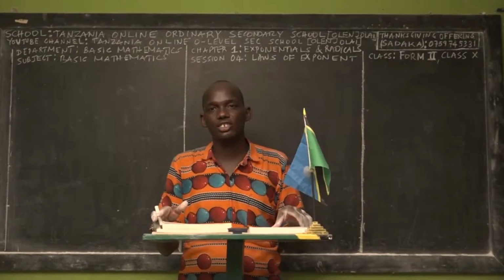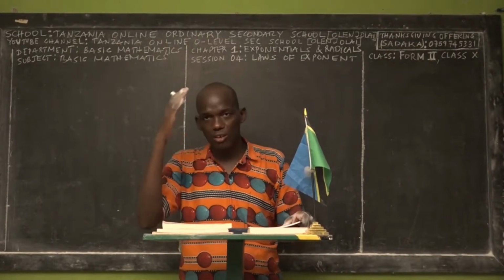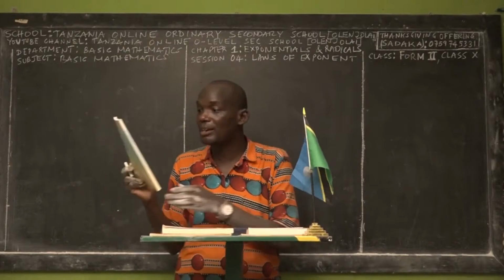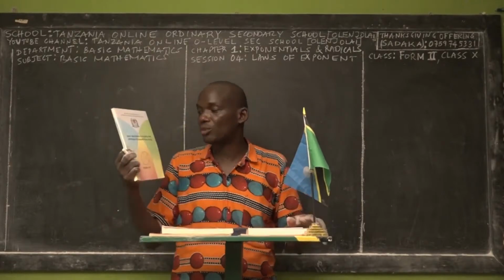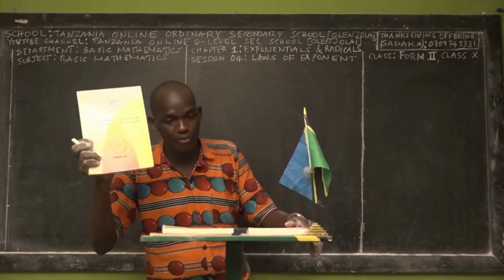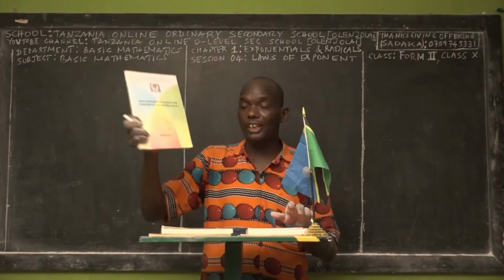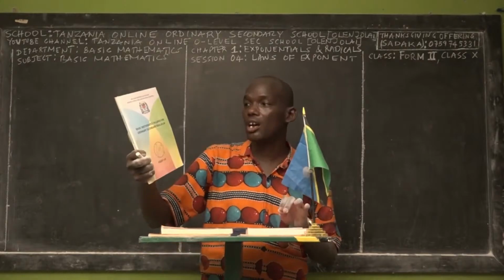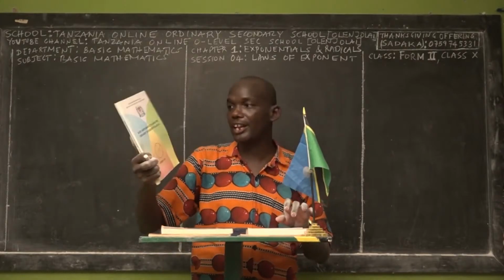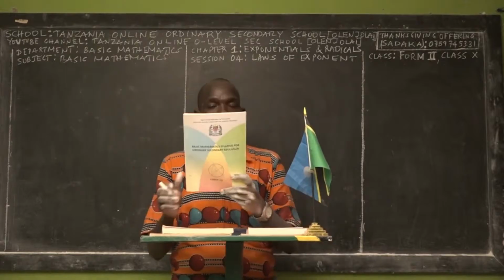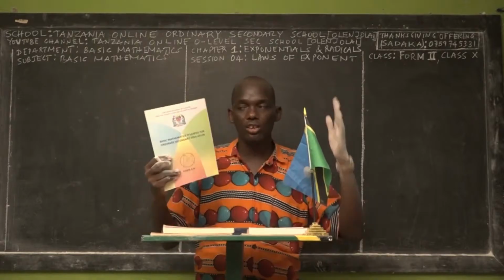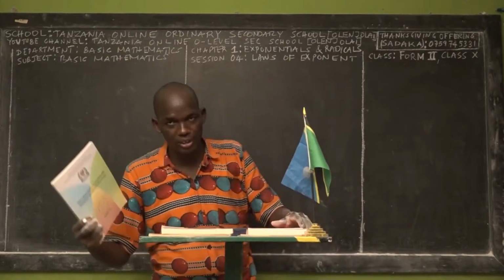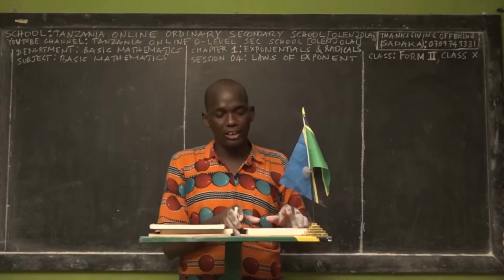Before I start the session, I would like to mention that when learning this topic, we need some reference books. First is the Basic Mathematics Syllabus for Ordinary Secondary Education. You should have a copy of this book. You can order it online, and I can ship it to any region across Tanzania. It is very important because you will use it in Basic Mathematics Form 1, Form 2, Form 3, and Form 4, and when you graduate, also for your young brothers.